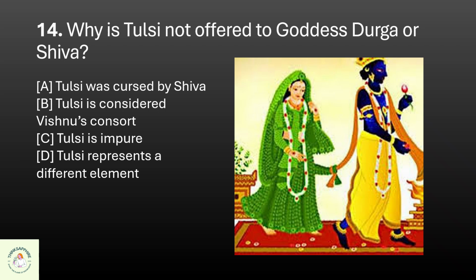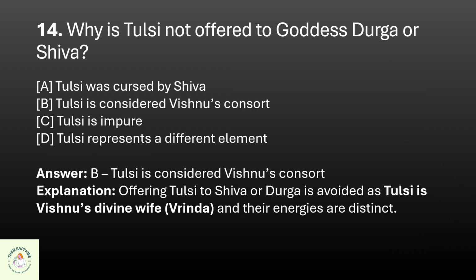Question 14. Why is Tulsi not offered to goddess Durga or Shiva? A. Tulsi was cursed by Shiva. B. Tulsi is considered Vishnu's consort. C. Tulsi is impure. Or D. Tulsi represents a different element. The correct option is B. Tulsi is considered Vishnu's consort.